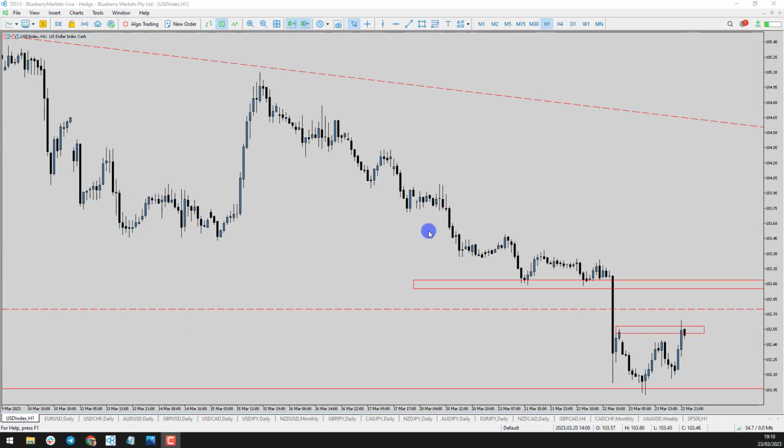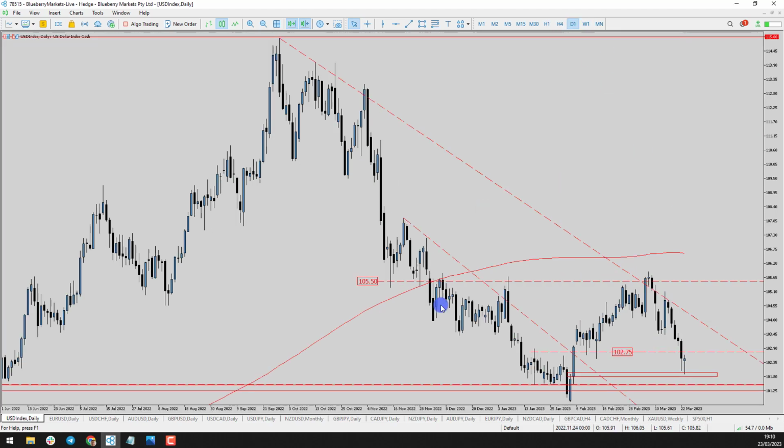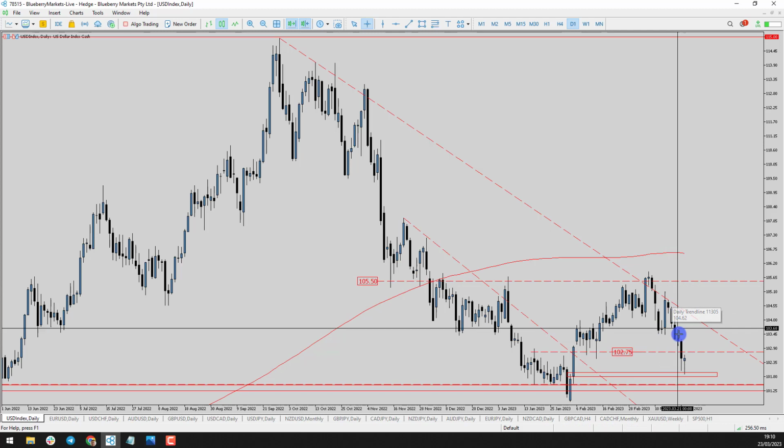Looking at the chart here, we can see that the price has been trending downwards after finding resistance at the 105.50. So if I just take a look at this daily chart, you can see 105.50 here, with all these highs back through there and all these lows. Price came up into that resistance level alongside this longer term trend line resistance and failed to climb above it, and instead price has moved to the downside here.